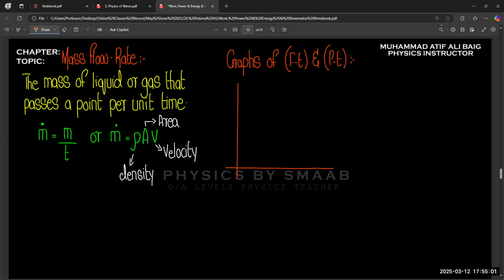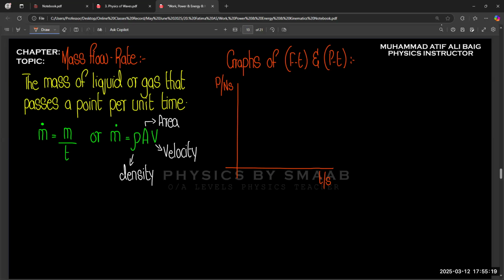so momentum on the y-axis in newton seconds, and time in seconds on the x-axis.